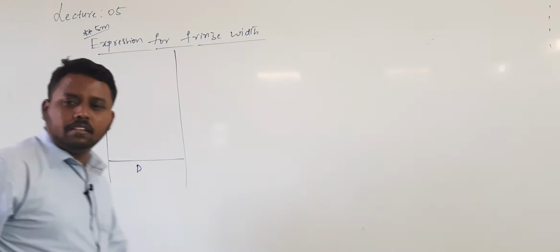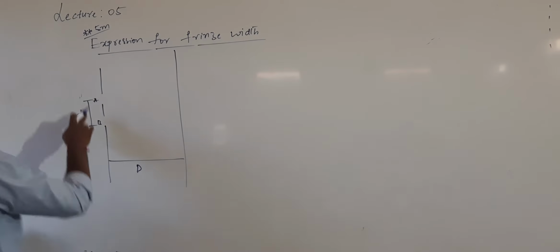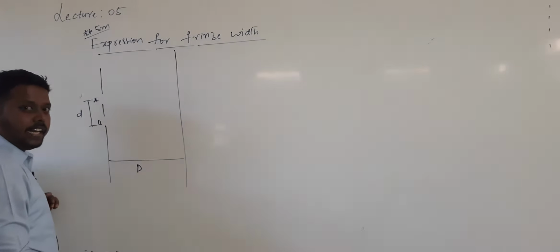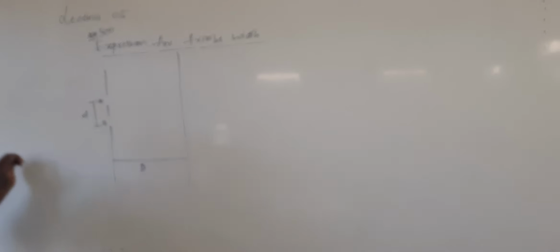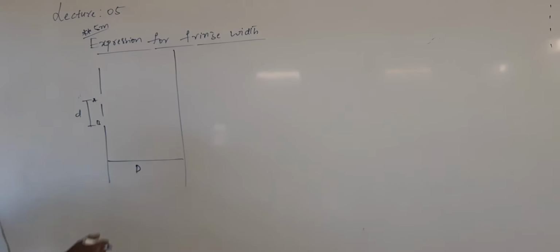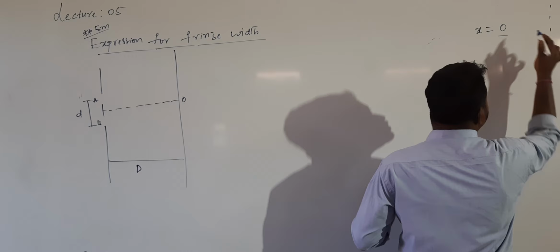Now light coming from A and B, when superimposed on the screen, will give alternate bright and dark bands. First let me consider the midpoint of the screen, which is at equal distance from A and B. I call that midpoint O. Light from A and B travels equal distance to reach O. That's why the path difference for the light coming from A and B will be 0.